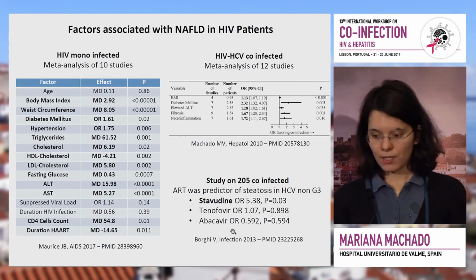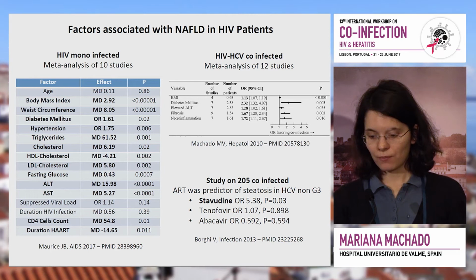What are the factors associated with NAFLD in HIV patients? I'm bringing here the same meta-analysis, in which they found that it really was the metabolic factors, as in the general population, that were associated with an increased risk of hepatic steatosis. Though they did find some association with viral factors, like CD4 cell counts and duration of ART, associated with the presence or not of steatosis. In the co-infected patients, again, the metabolic factors seem to be the most important in determining the prevalence of steatosis, but we know that probably some drugs, for instance stavudine, are associated with a higher risk of developing steatosis.